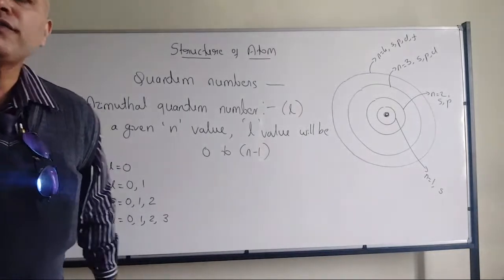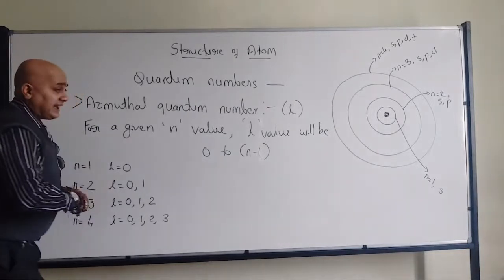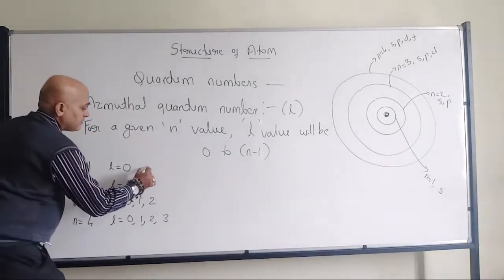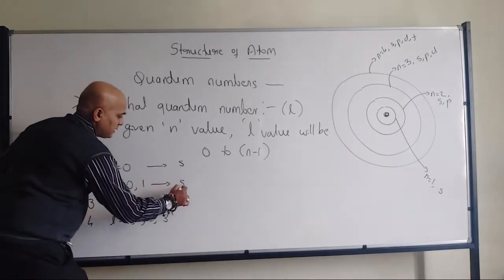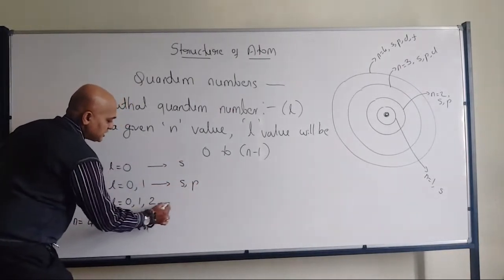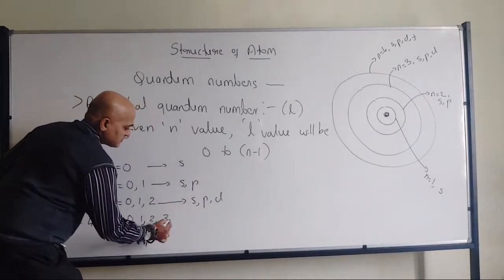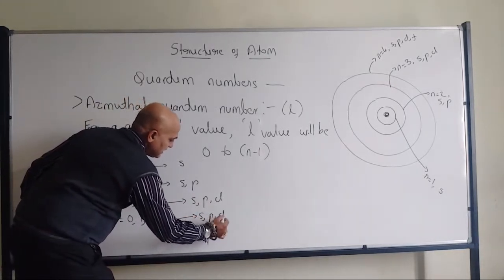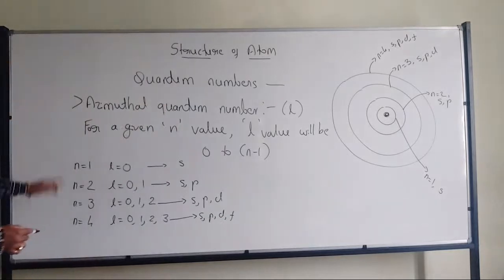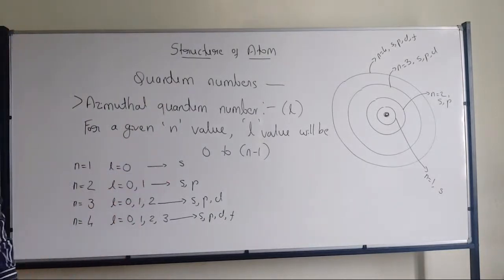Absolutely correct. So at energy level 1 we have S subshell. Energy level 2, we have S and P subshells. Energy level 3, we have SPD subshells. Energy level 4, we have S, P, D and F. Anyway, I will stop here for n equal to 4. So that is where we have the subshells available.